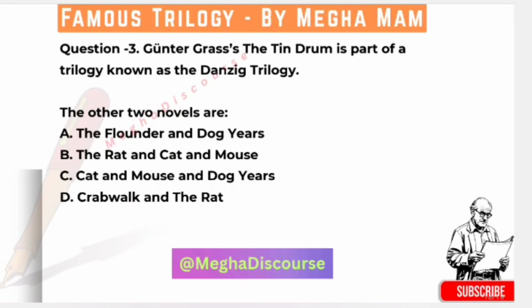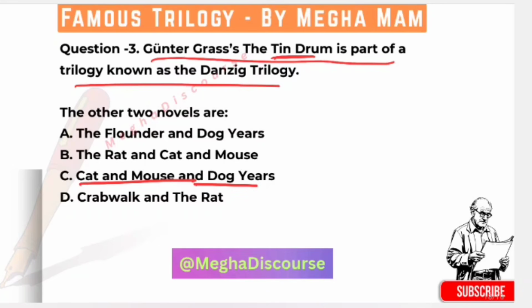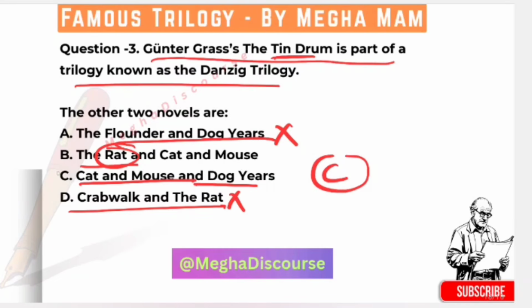Okay. Then we have question 3. Günter Grass's The Tin Drum is a part of the trilogy known as the Danzig Trilogy. All are very important. As we know, after The Tin Drum we have Cat and Mouse and then Dog Years. So we have answer C is right, because of Cat and Mouse and Dog Years. The Rat, no. The Crab Walk and The Rat, no. So we have option C.